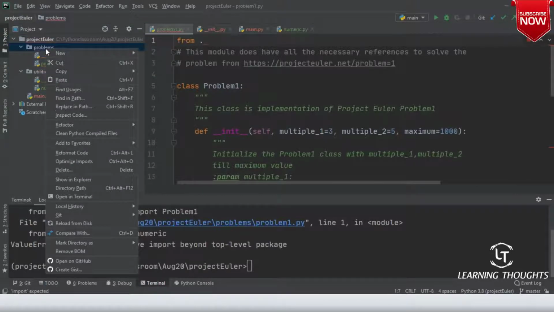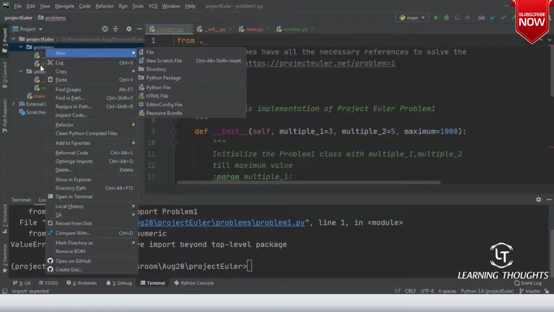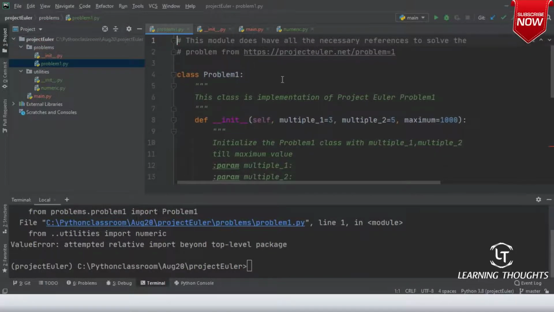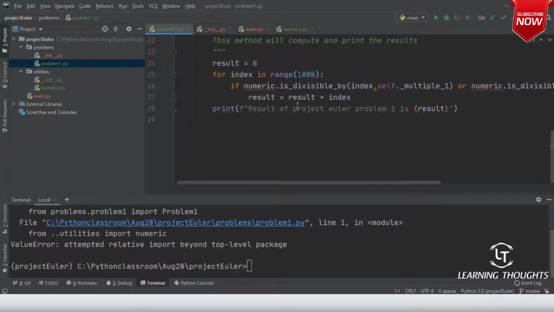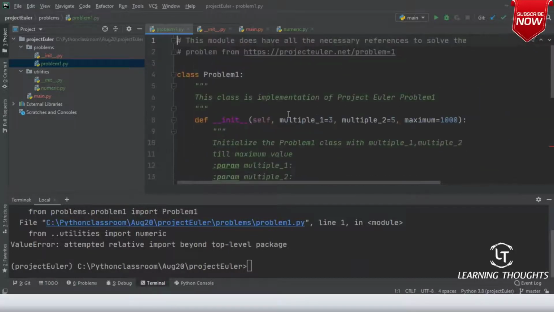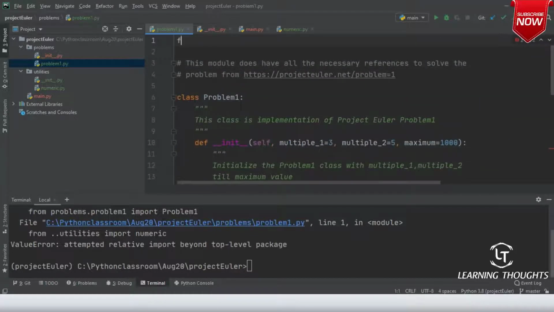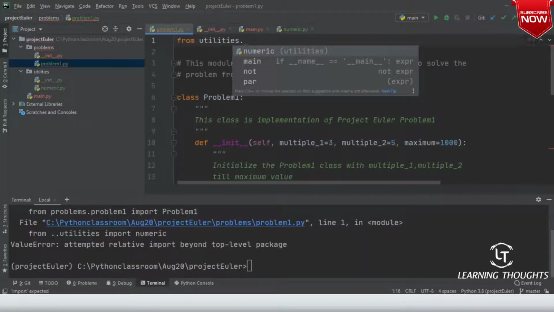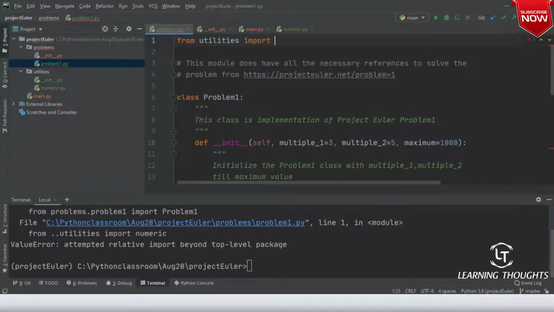For the time being, forget about this. If I remove this, and if I try to write from utilities import numeric, let us see whether this will work or not.